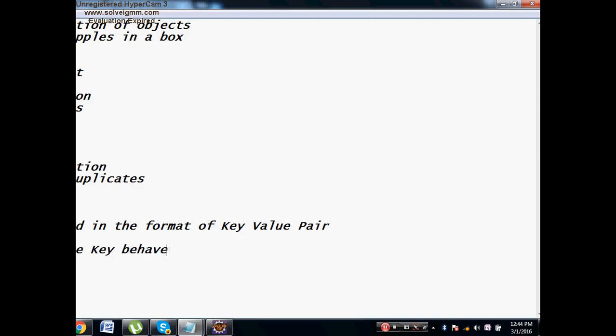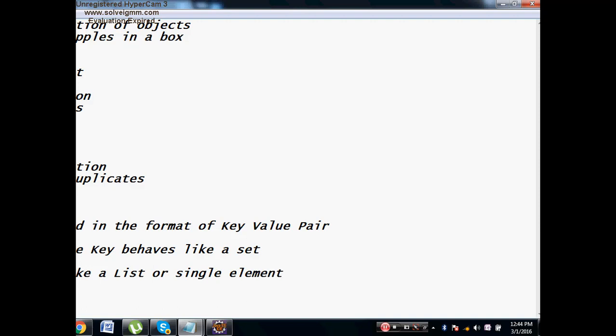The value behaves like a list or a single element.